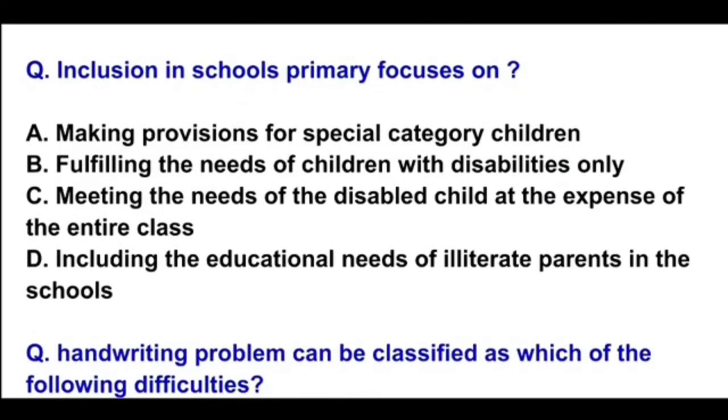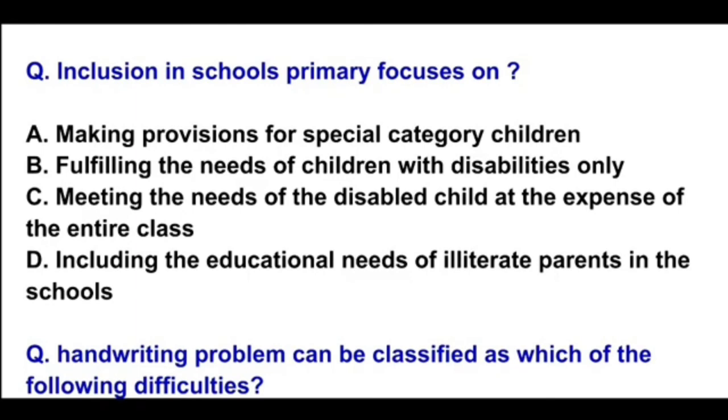Inclusion in schools primarily focuses on. Options are making provisions for special category children. Option B, fulfilling the needs of children with disabilities only, meeting the needs of disabled child at the expense of the entire class, including the educational needs of illiterate parents in the schools. So here the correct option will be option A, making provisions for special category children. Okay, option A is the correct answer.